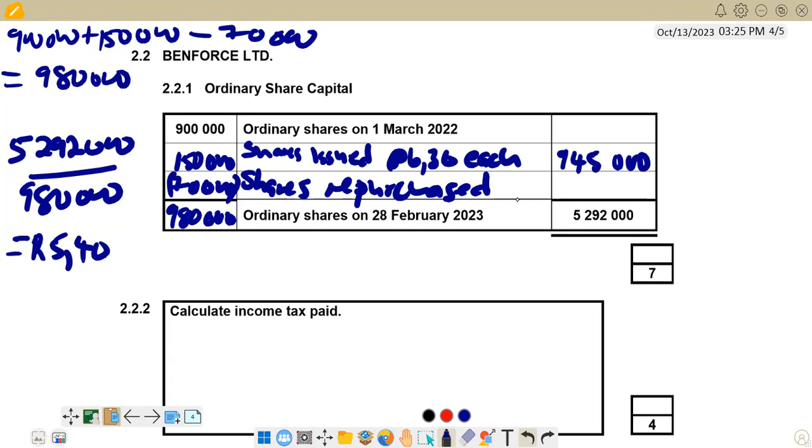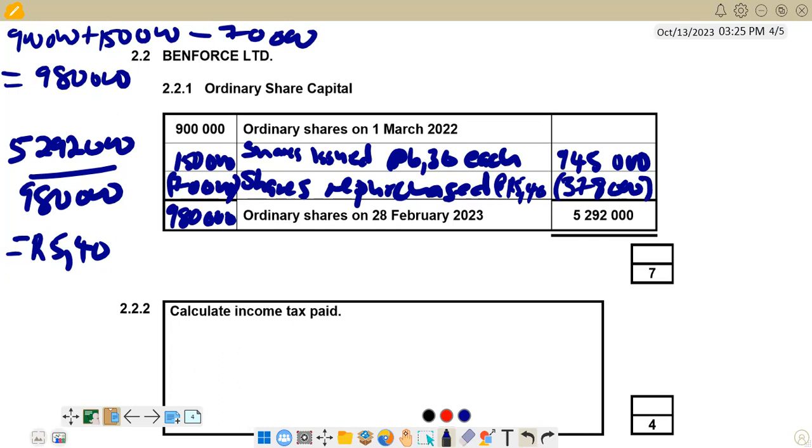So here you can say shares repurchased at 5 rand 40. To find the value of the repurchase, we say 5 rand 40 times 70,000. Then we get 378,000. And remember, this is a repurchase, so show it in brackets.